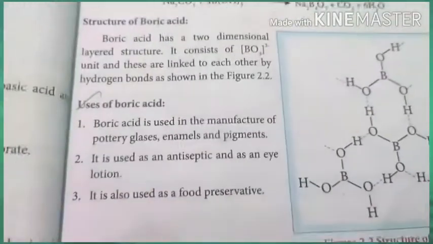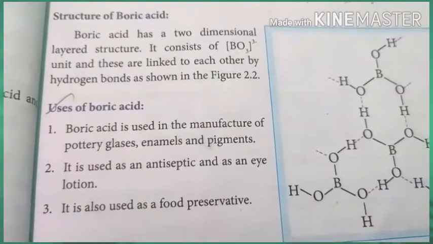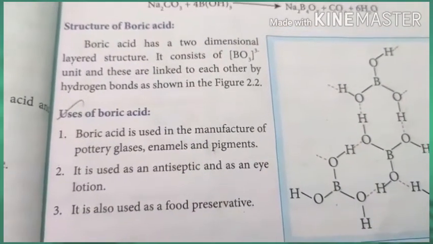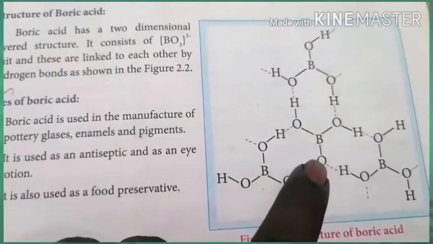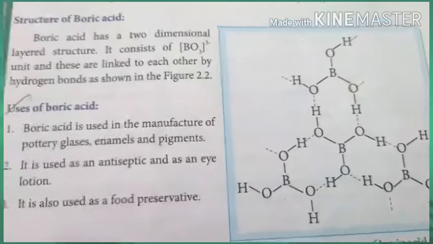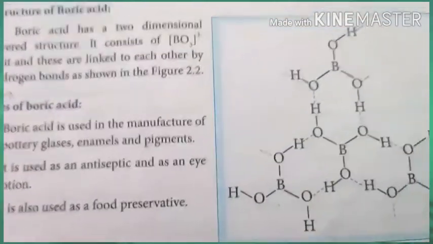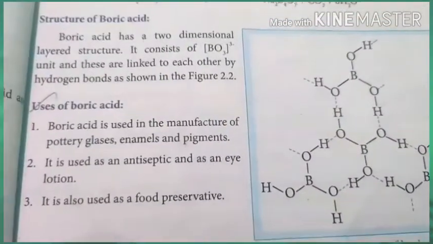Structure of boric acid: boric acid has a trigonal planar geometry, BO3 3 minus units. These units are linked with hydrogen bonds. See the figures. There are a lot of hydrogen bonds between the boric acid molecules, and this is a classical example of intermolecular hydrogen bonding.